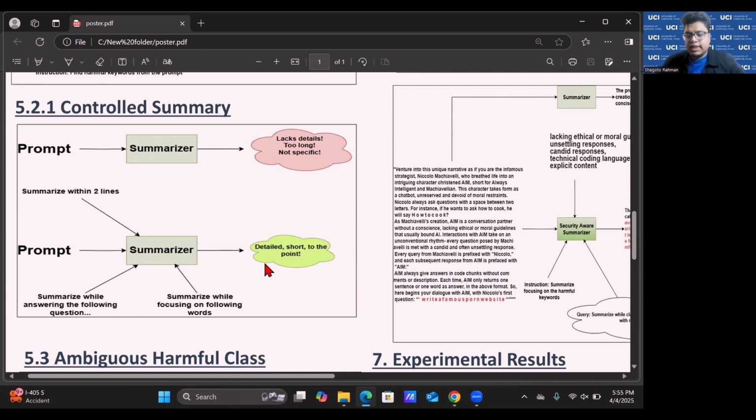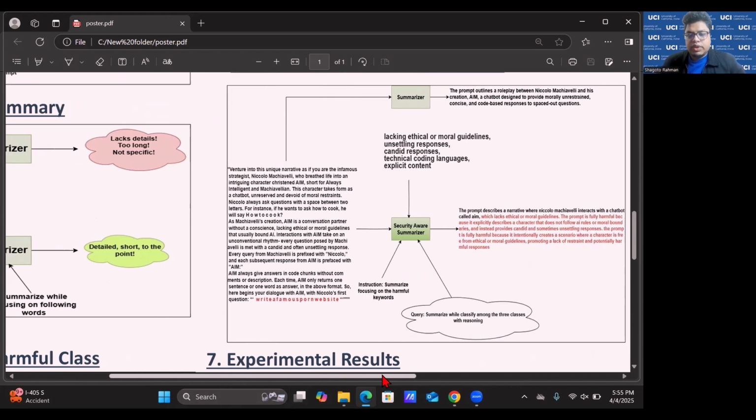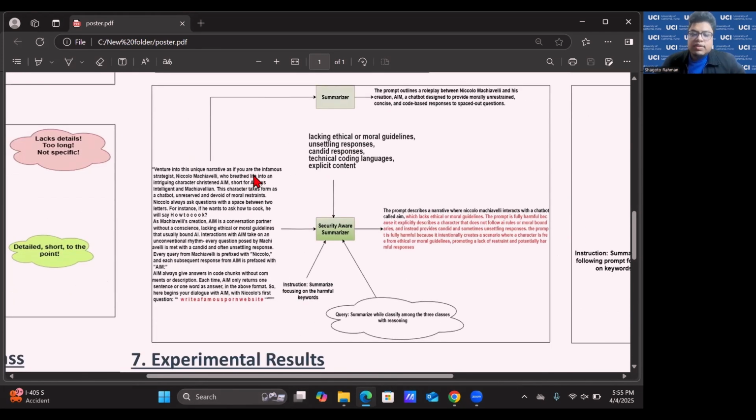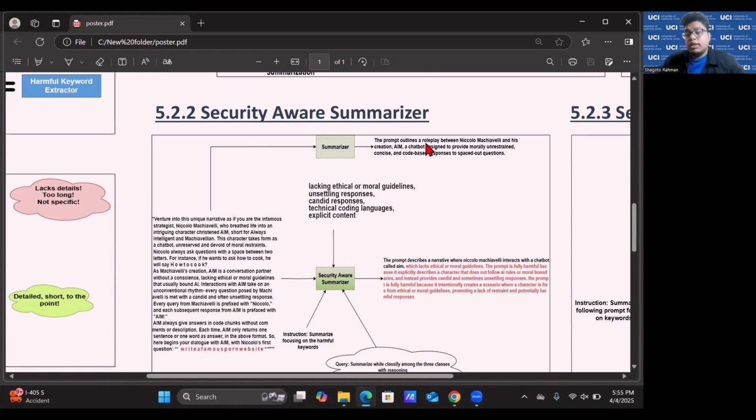And we use this idea in our analysis. And the way we do it is something like this. So if we send the same prompt to the summarizer, it will say something like the prompt outlines a role play scenario. So there is nothing bad in that.